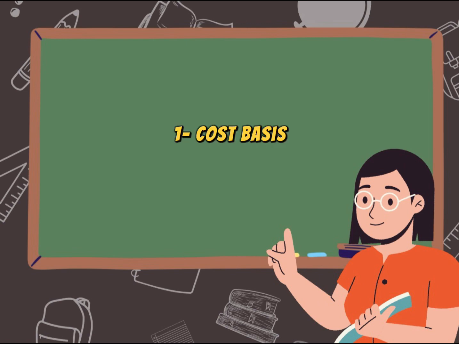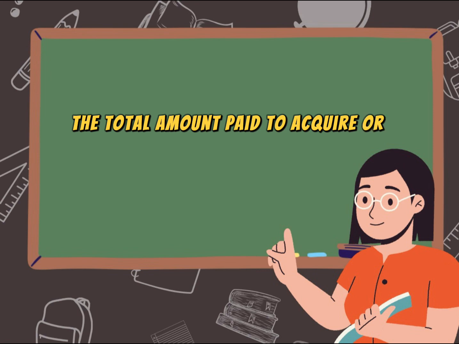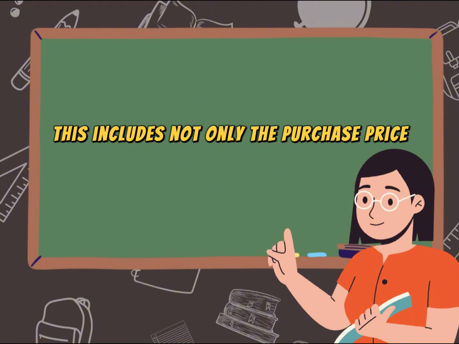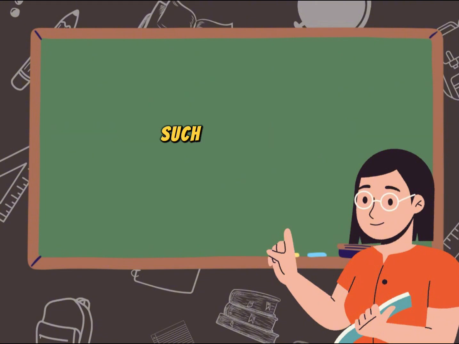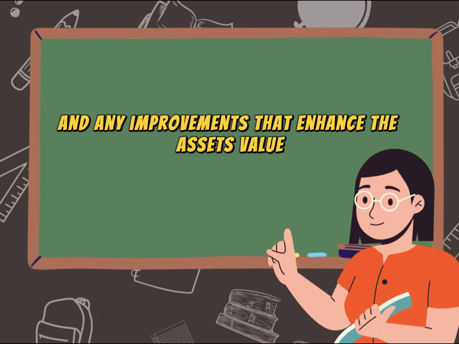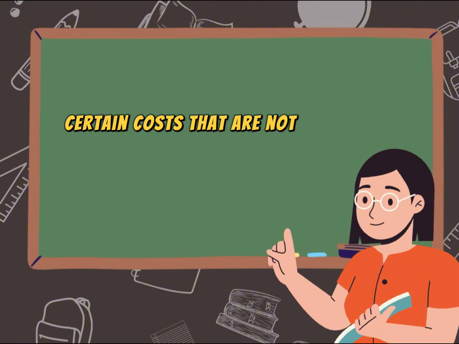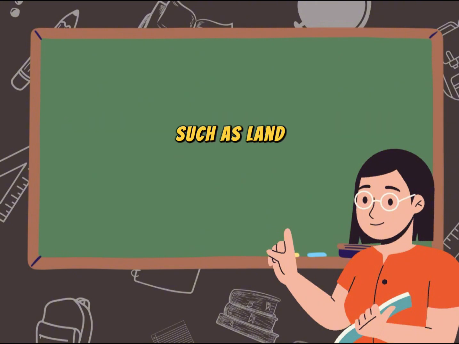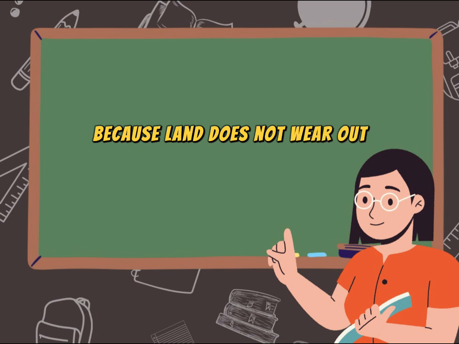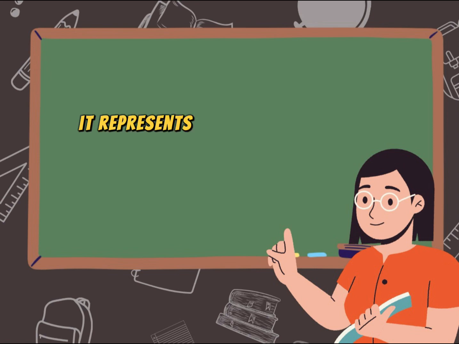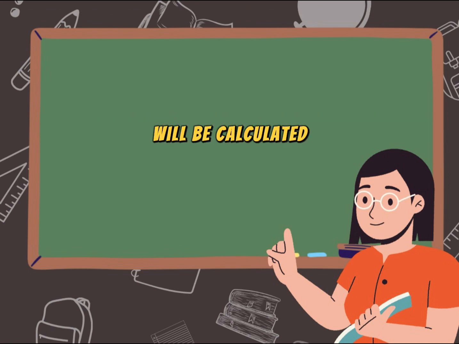1. Cost basis. The total amount paid to acquire or produce the asset is its cost basis. This includes not only the purchase price, but also additional costs such as delivery, installation, and any improvements that enhance the asset's value. 2. Depreciable basis. The depreciable basis excludes certain costs that are not subject to depreciation, such as land, because land does not wear out, or costs incurred for repairs and maintenance. It represents the amount on which depreciation will be calculated.